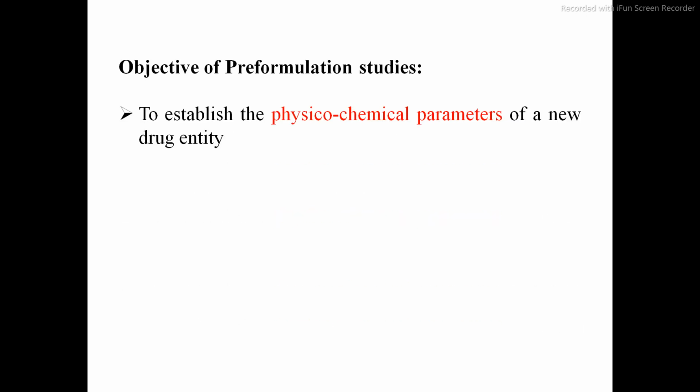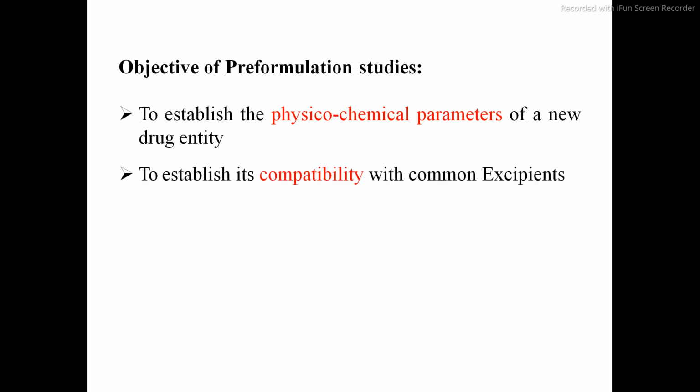Then, the objectives of pre-formulation studies. First objective is to establish the physicochemical properties of a new drug entity. Physicochemical properties means its melting point, boiling point, dissolution studies, pKa value, pH, all these parameters we first have to study. Then, to establish the compatibility with other excipients.